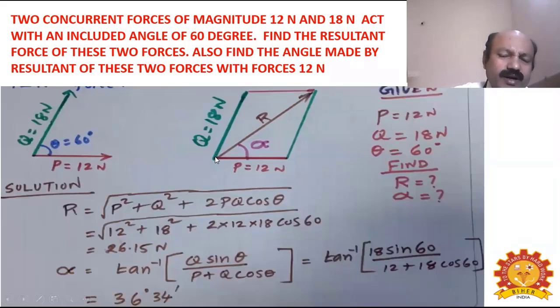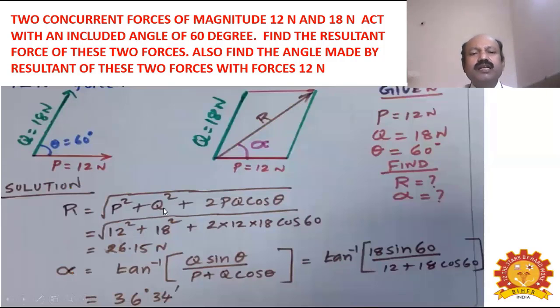passing through the point of intersection of these forces. Then that will give you the magnitude of the resultant force. Instead of that, if you use the analytical method, you can use the direct formula. That is R, the resultant force. To find the magnitude of the resultant force, we have discussed one formula. To find the inclination, the angle made by the resultant force with the first force, we are given one formula.